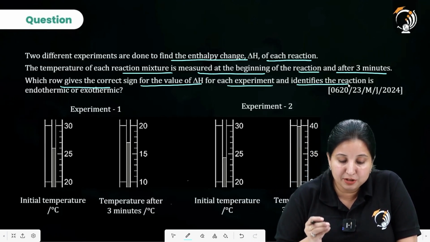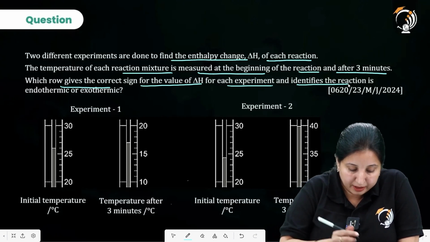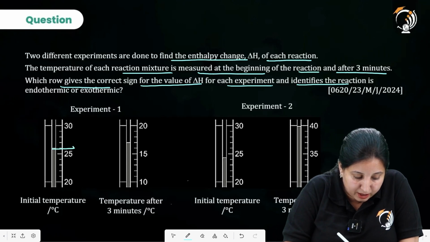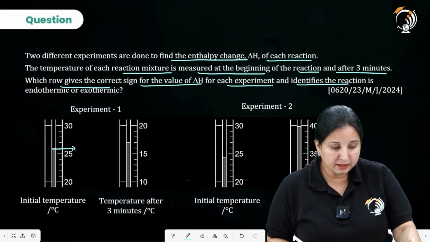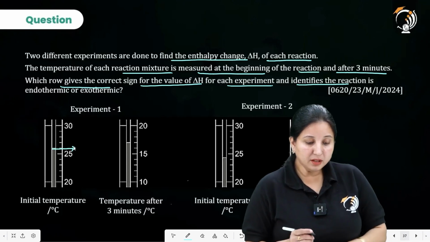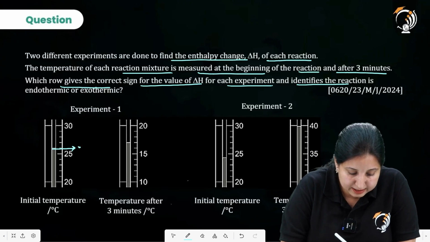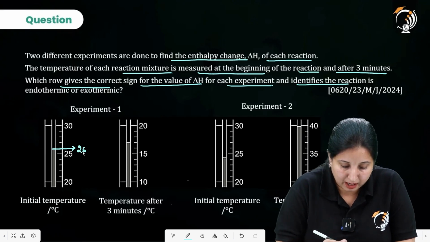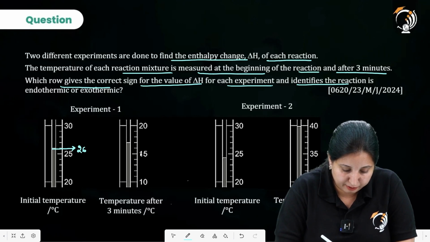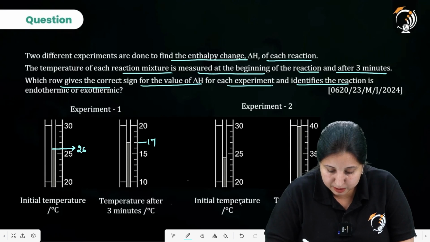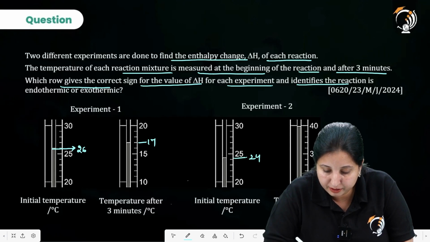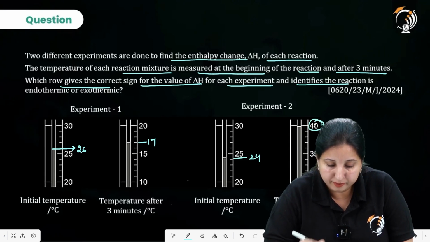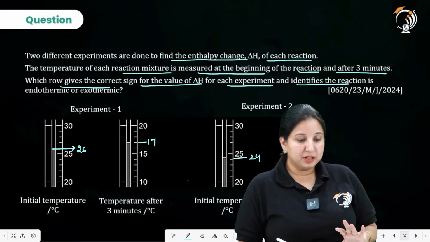The temperature of each reaction mixture is measured at the beginning. At the beginning, over here I am having the temperature, so I take it as 26, and over here I am having 15, 16, 17, and then in this particular case initial is 24, and over here after 3 minutes it is 40. Okay, so let's see the question.